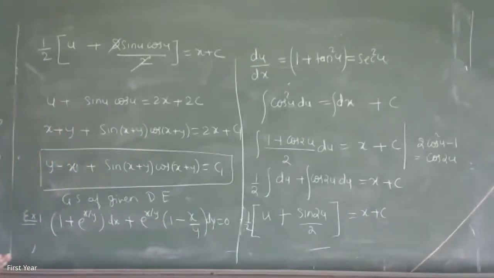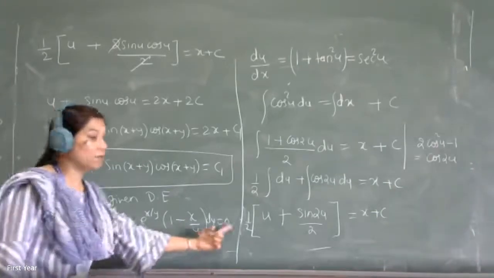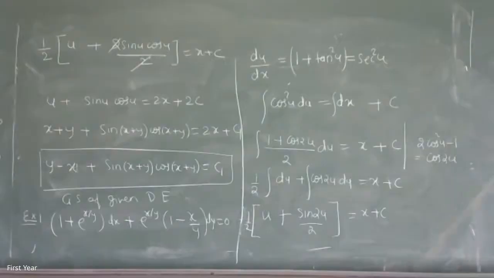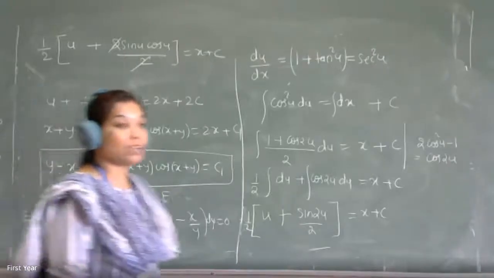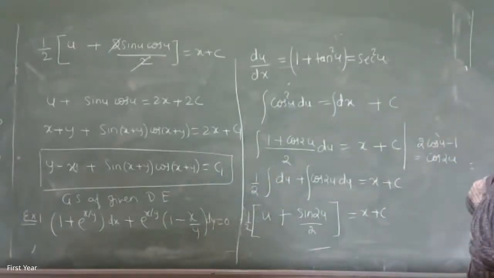First of all, is this a first order differential equation? It has terms of x, y into dx and x, y into dy equal to 0. So this is a first order differential equation. Now we have done only variable separation or reducing to variable separation. x by y is in the power of e, so I cannot separate them. So there will be some way of converting it to separable form by substitution. Clearly, which is the term which you can see everywhere? x by y. So the substitution will be to put x by y is equal to u and then you try to get the solution. So tomorrow I'll ask you this as the first thing: what is the solution of this? Okay, and then we'll work it out.